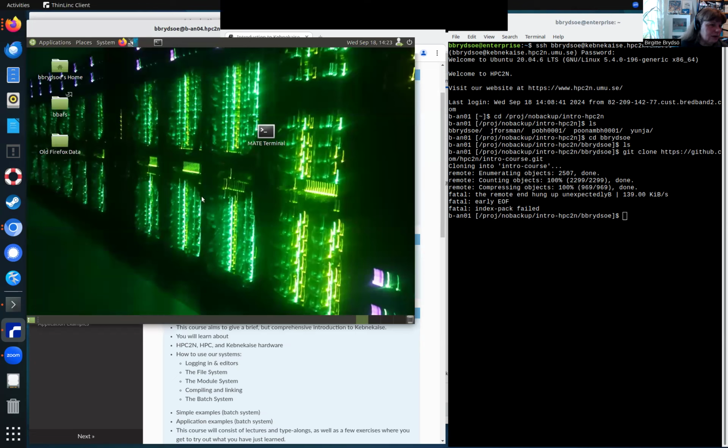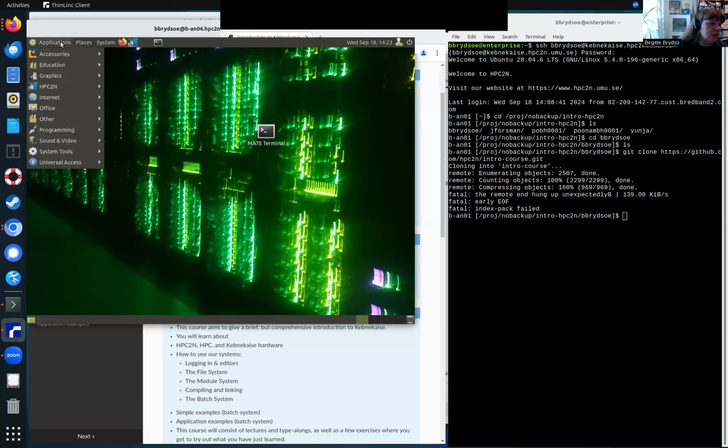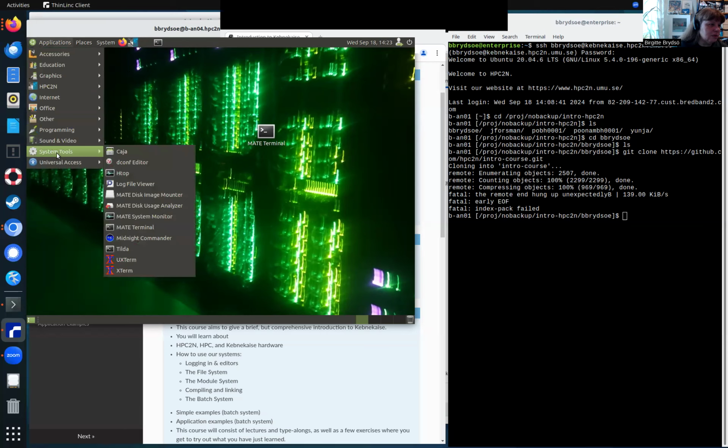After a little while, it takes longer the first time, you get a window that looks like this, probably with only one icon for your home. You click Applications, go to System Tools, and then go to MATE Terminal. That is how you can get the terminal to write things in and to download stuff too.